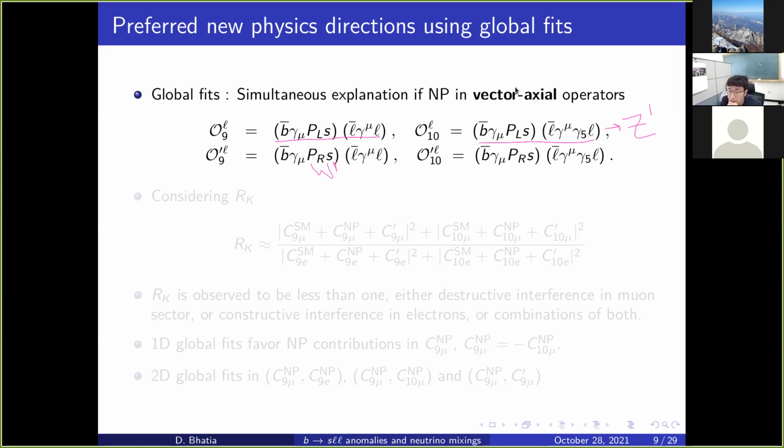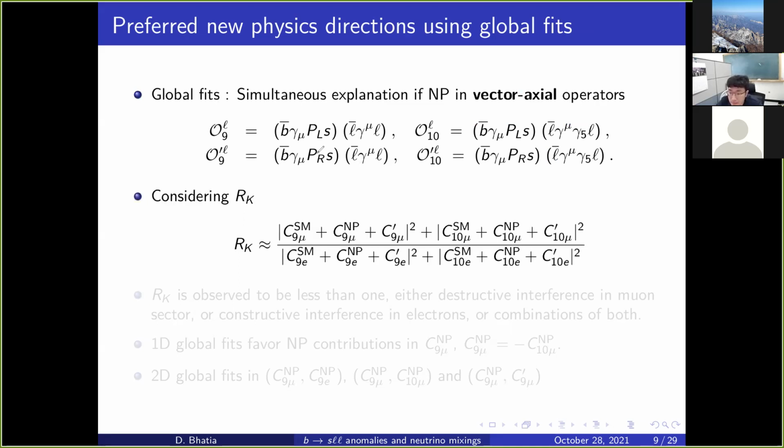So we can have all of that. It turns out that the global fit favors new physics contribution in a combination of four of these. Now what combination depends on our assumption, whether we want new physics in one direction, two directions, etc. So that depends on that.